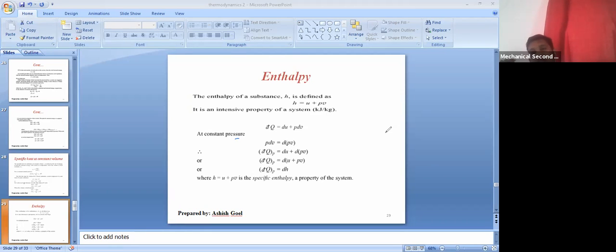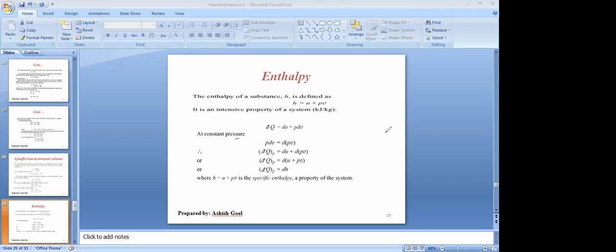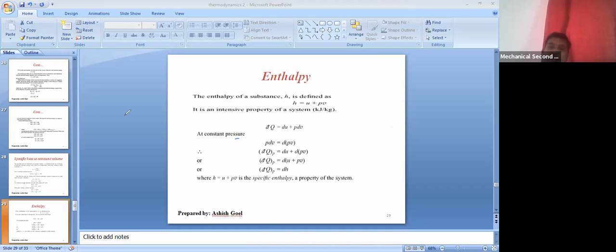Please respond yes or no, and if yes, is it clear to you or not? Please respond. Yes, sir. Others? Yes, sir. Did everyone understand? So you can see we can write pdv is equal to d of pv. Now what is the motive or purpose behind doing this? The only purpose is that we can simplify our equation.